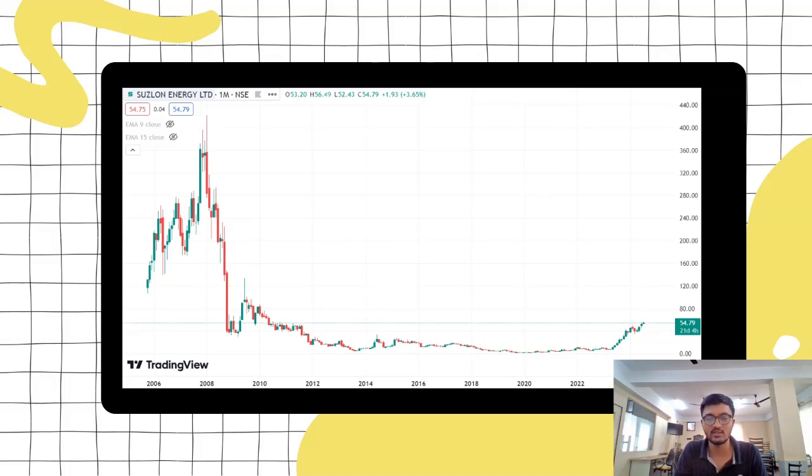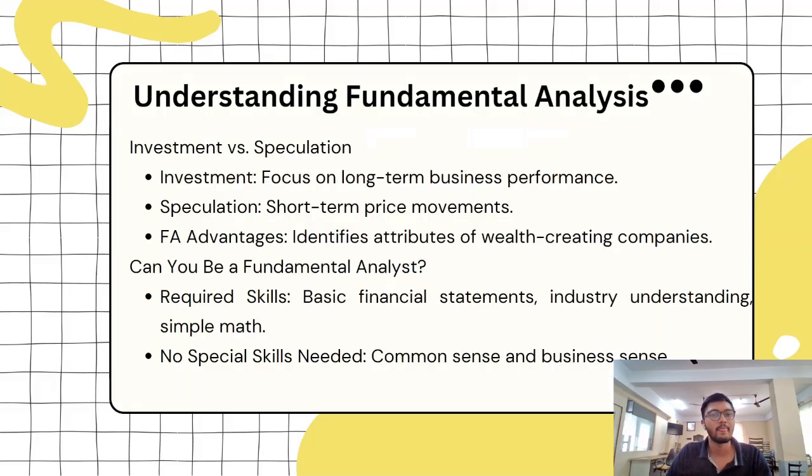In order to make decisions, you need to look into both. But all the stock price is based upon fundamentals. Trust me, with all these stock patterns and charts, you can see 5%, 7% up and down, 10% up today, 20% down. The stock moves because of a fundamental change in the company, nothing else in this world. So, understanding fundamental analysis: what is the difference between investment and speculation?